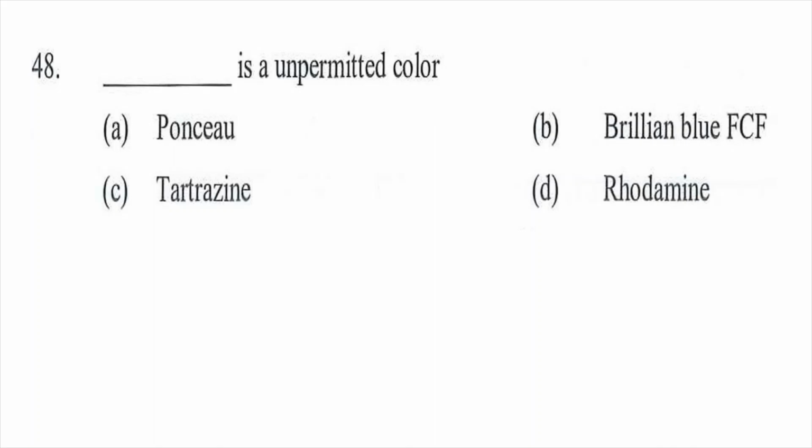Question 48. Which of these is an unpermitted color? Option A Ponceau, option B Brilliant Blue FCF, option C Tartrazine, option D Rhodamine. So the right answer will be D. Rhodamine is an unpermitted color.